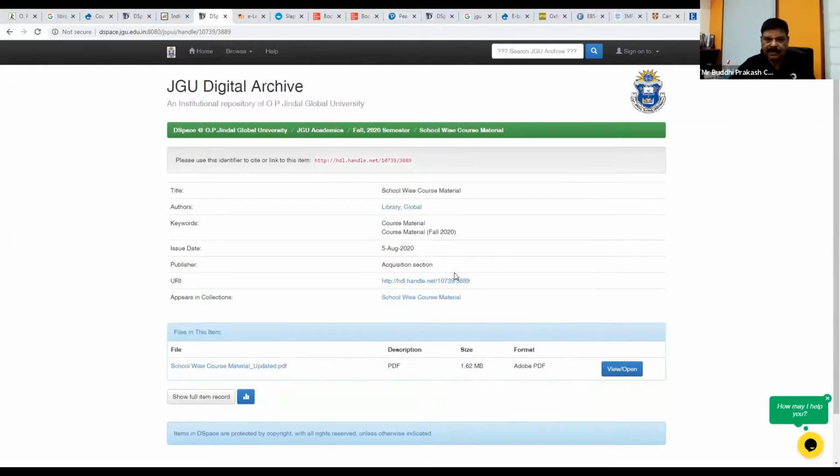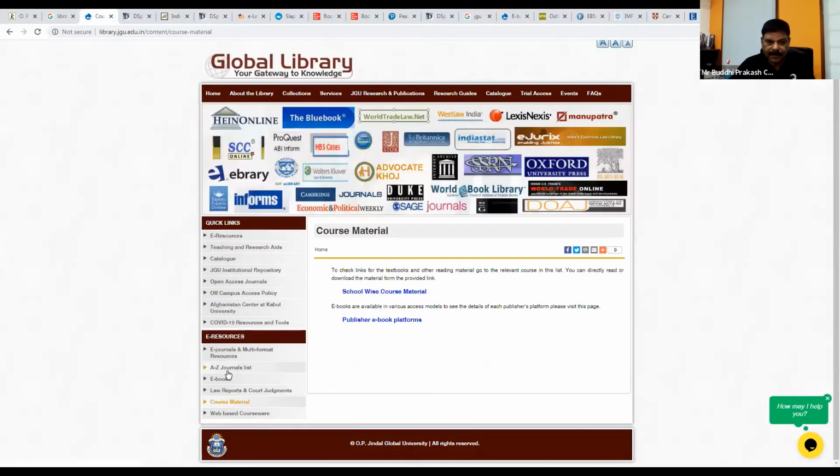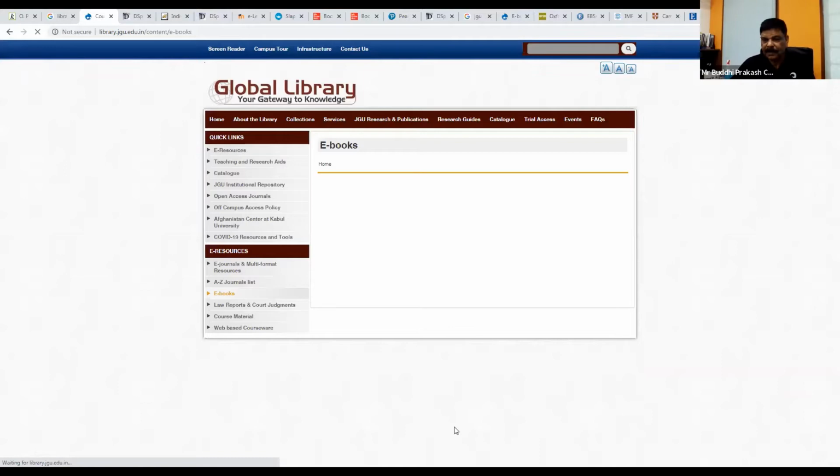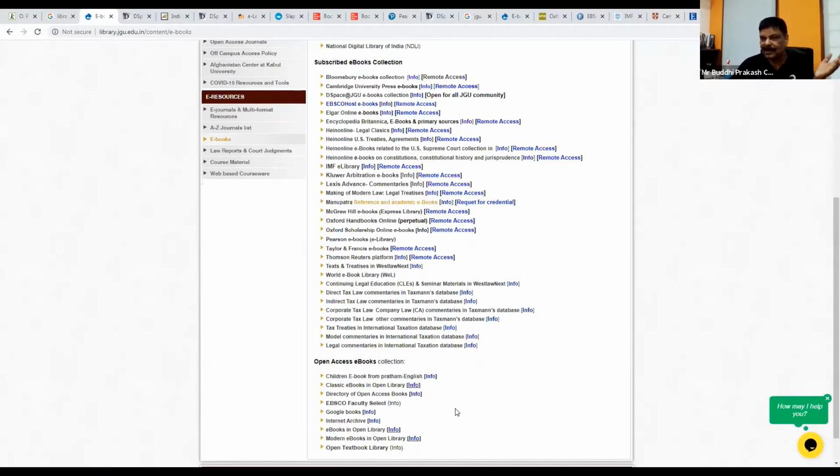Yes. So these are the two things that you should use for accessing ebooks. Now, what is the difference between this list and the library website links for ebooks here? Okay, now the list of the course material 2004 to 2020 provides only the books related to your courses. Okay, but if you want to read or download any other book, these are the things that you can use. Okay, so you will find almost 3 lakh ebooks listed over here in these resources.